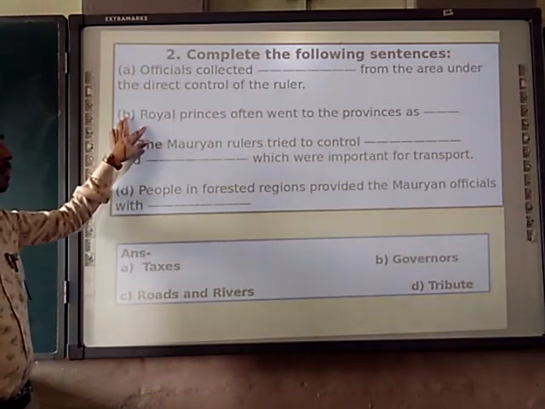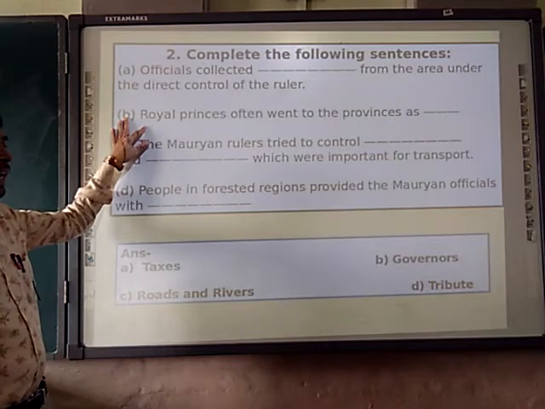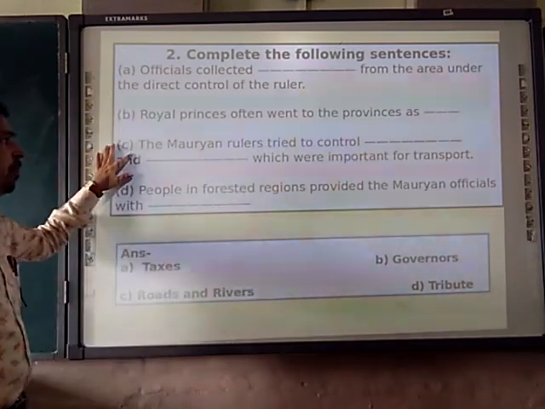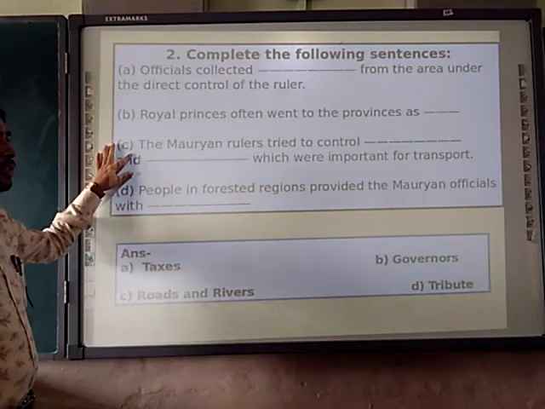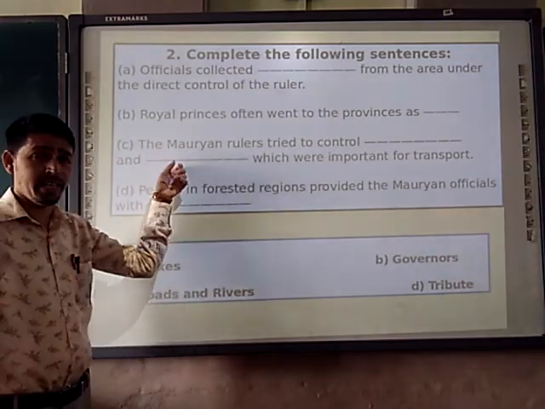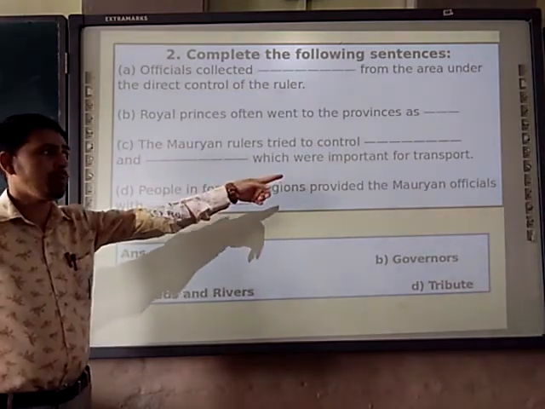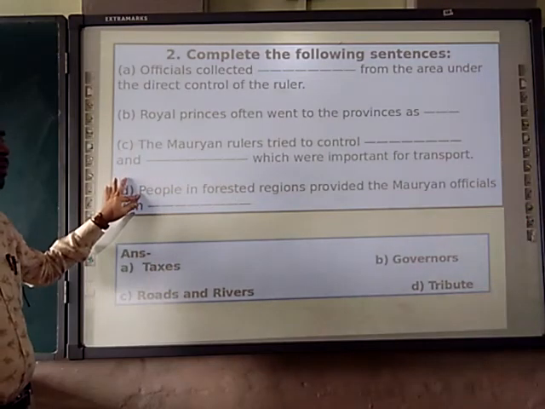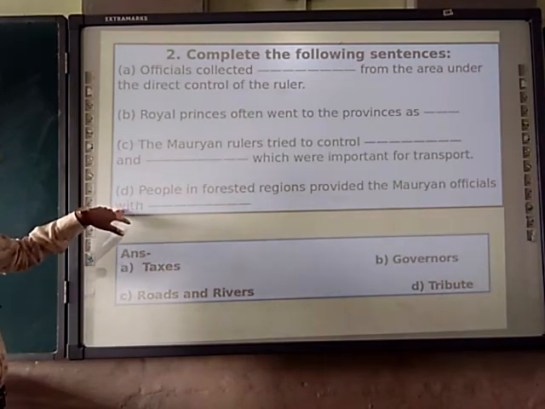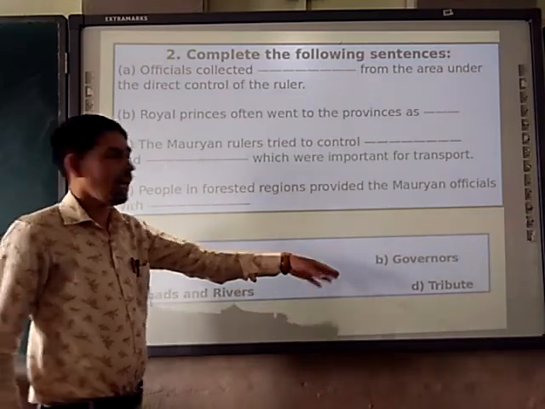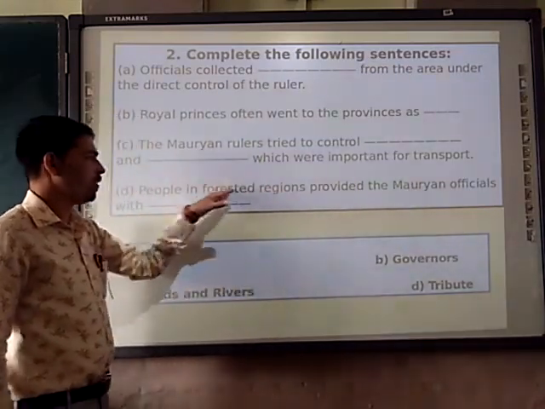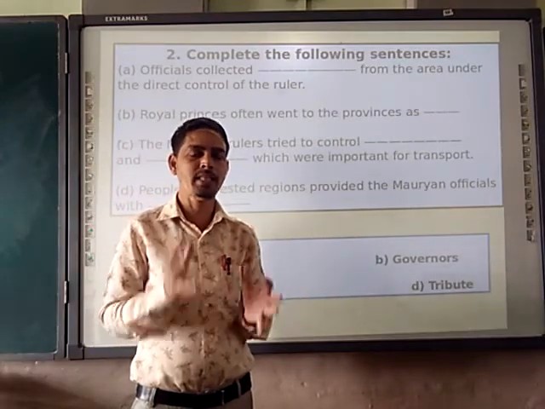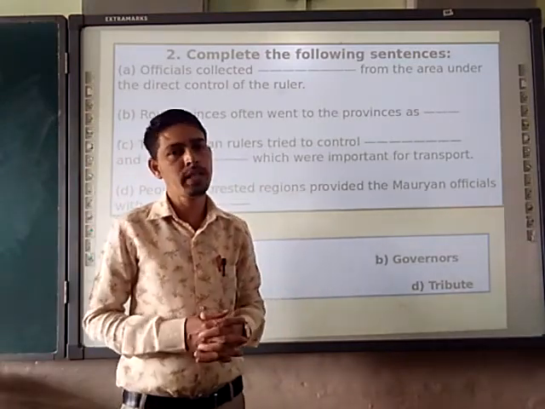Next, the royal princes often went to provinces as governors, right? The Mauryan rulers tried to control roads and rivers, which were important for transportation. People in the forest region provided the Mauryan officials with tribute. As a tribute, what did they give? All the forest products, in the form of tribute, they used to give them.